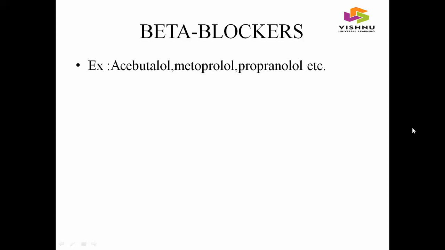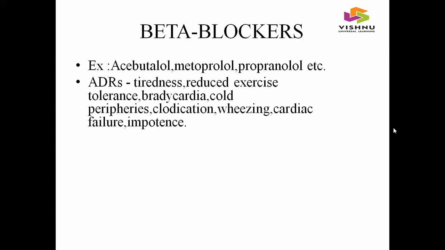And coming to the next class, beta blockers. Examples include acebutolol, metoprolol, propranolol, etc. And coming to the adverse effects of beta blockers: tiredness, reduced exercise tolerance, bradycardia, that means decreased heart rate, cold peripheries, it means hands and legs become cool, and claudication.